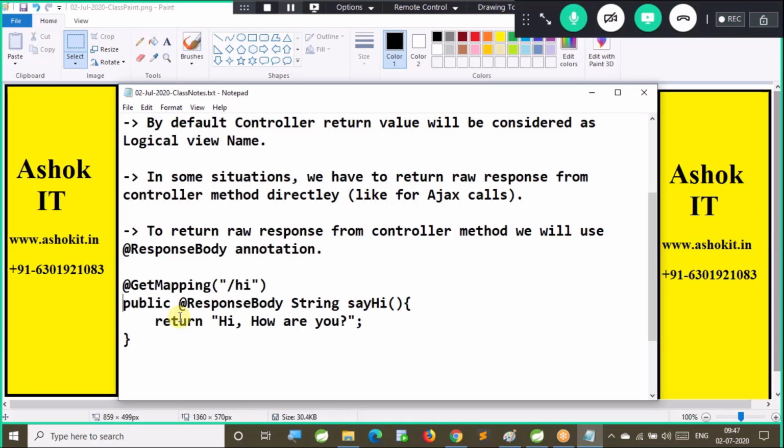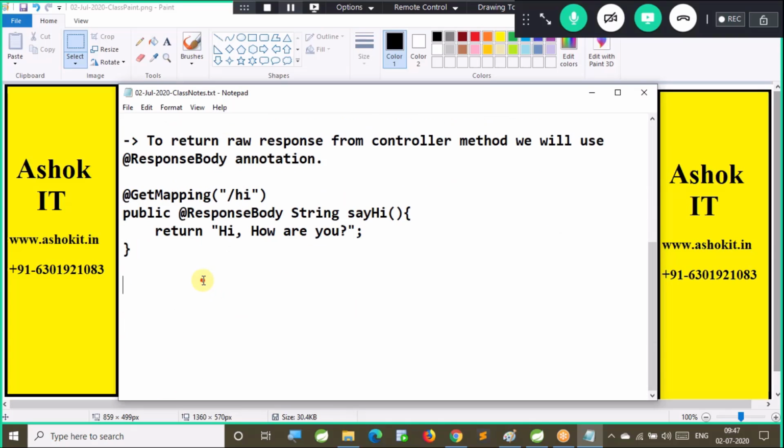The controller method default return value is a logical view name. If a controller component contains a method with the @ResponseBody annotation, that is equal to REST controller functionality.